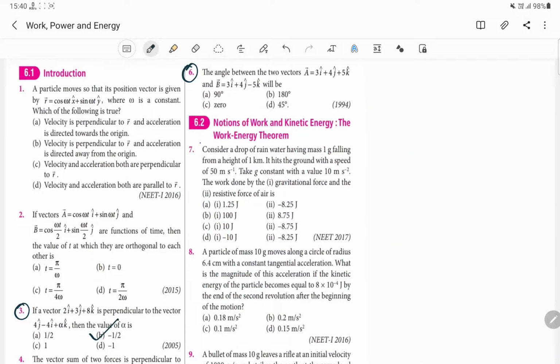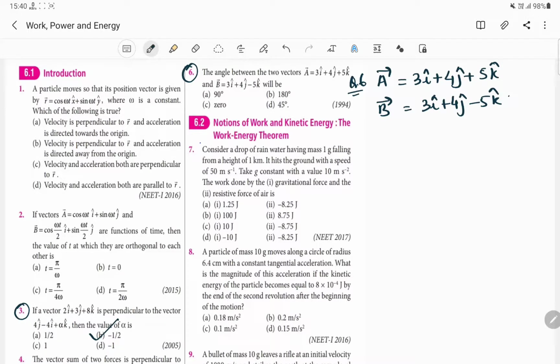For this question number 6, we have two given vectors. A vector is given as 3i cap plus 4j cap plus 5k cap. And what about B vector? B vector is given as 3i cap plus 4j cap minus 5k cap.